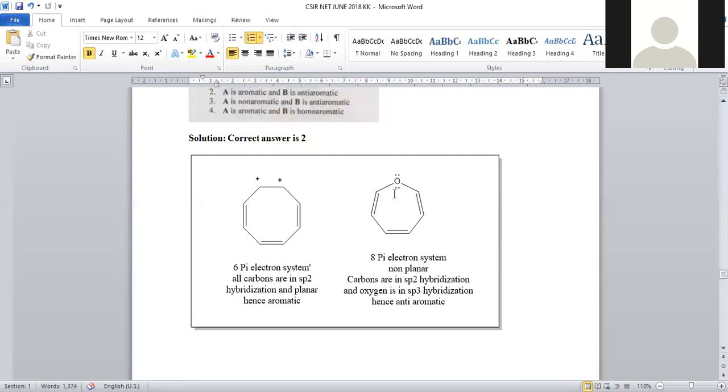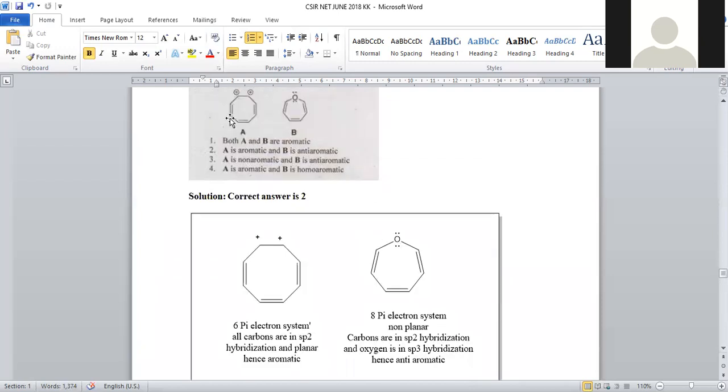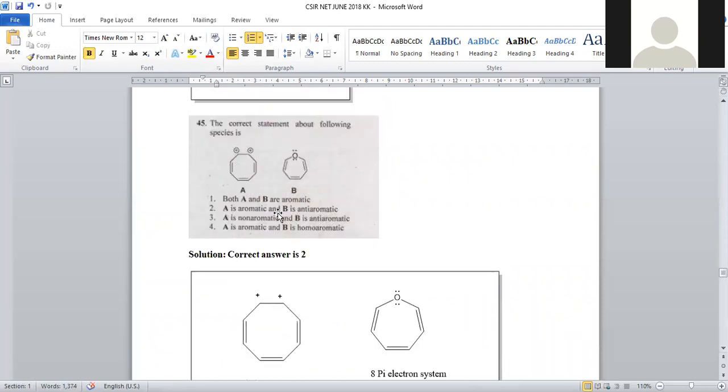It is an 8 pi electron system, and there is no alternating pi bond arrangement. So alternating pi bond arrangement is also missing. That's why it is not obeying Huckel rule. And an 8 pi electron system is considered an anti-aromatic system. A is aromatic, B is anti-aromatic. So option number 2 is the right answer for question number 45.